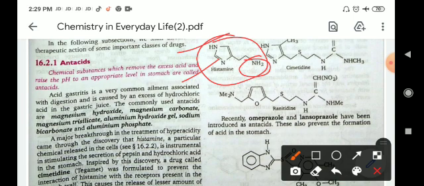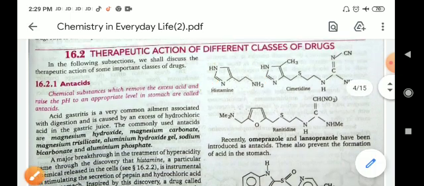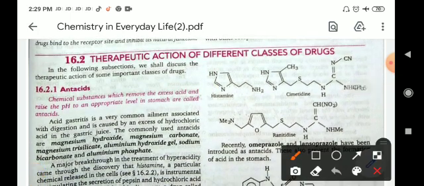It is an aromatic compound. And cimetidine is a complex molecule in which a ring containing four carbons and two nitrogens, an aromatic ring, is present with an amine group attached. That is cimetidine.